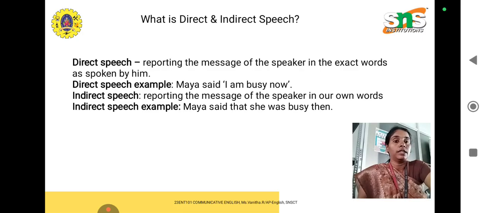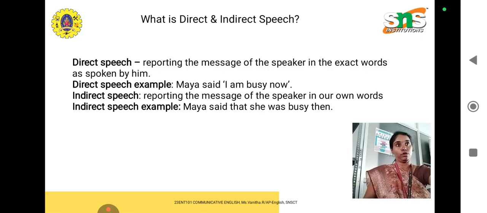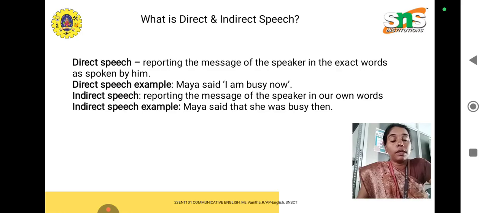Changes in indirect speech: now becomes then, here becomes there, ago becomes before, today becomes that day, tomorrow becomes next day, this becomes that, yesterday becomes the day before, these becomes those, come becomes go, next week or month becomes following week or following month.